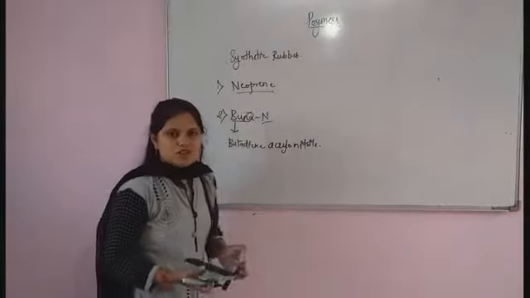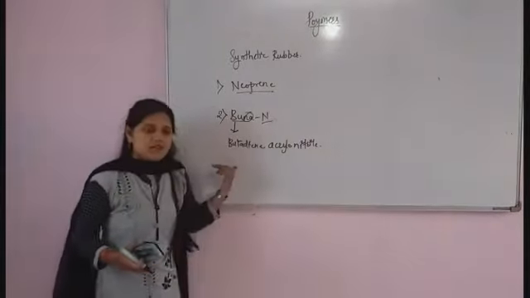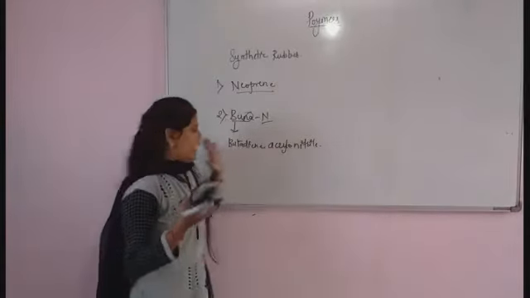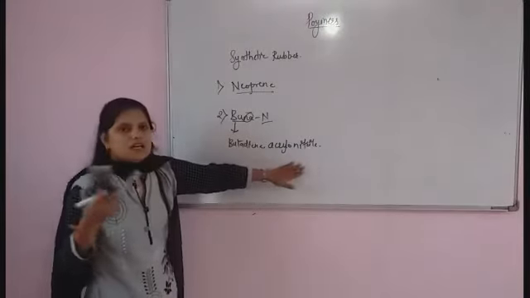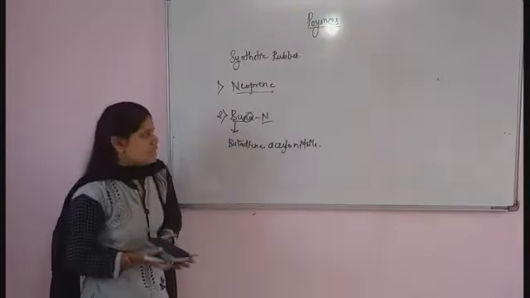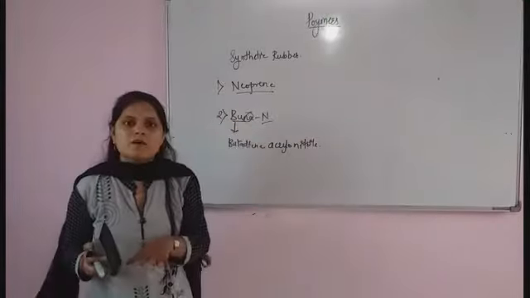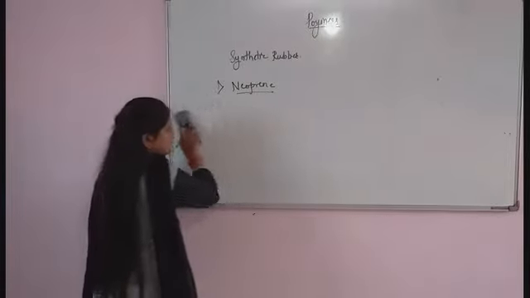So for the formation of Buna-N, we require two monomers: first butadiene and second acrylonitrile. When 1,3-butadiene combines with acrylonitrile and undergoes the polymerization process, there is a formation of Buna-N.